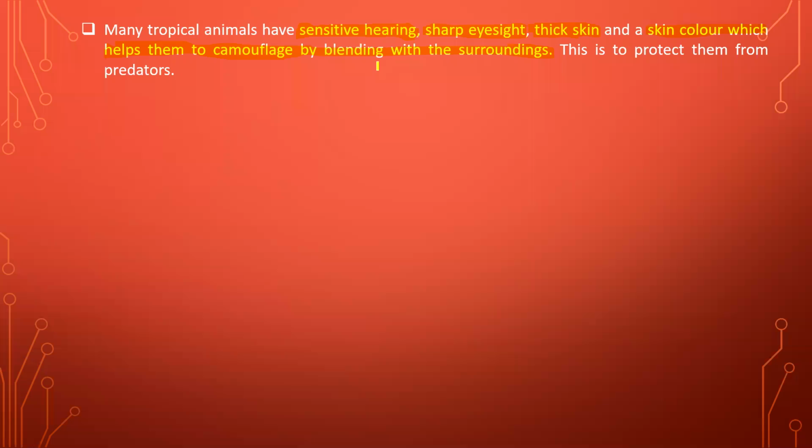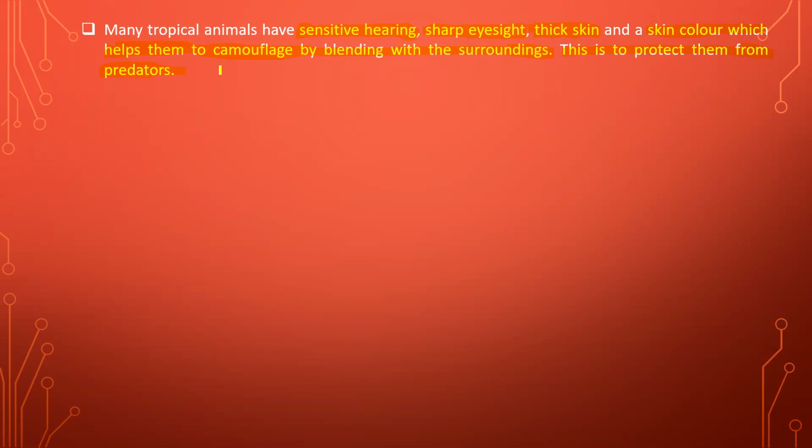So these are some adaptations which have been adopted by many of the animals living in the tropical region. Either predator or prey, both have developed such abilities. That means it is not like only predators have this ability. Both prey as well as predators have developed some adaptations in order to protect themselves from predators. So these are some adaptations.